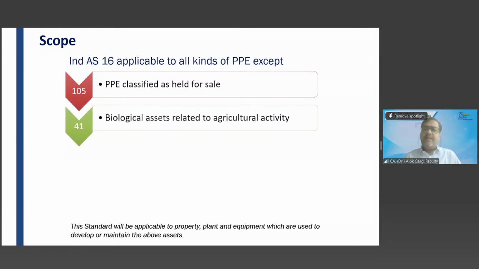And friends, Ind AS 41 talks about biological assets, living animals or plants. So these living animals or plants are covered under Ind AS 41. And of course, those living animals and plants are not covered under Ind AS 16 if they are related to agricultural activity. For example, an entertainment company has purchased a lion for the purpose of entertaining the audience, not for scaring the audience.